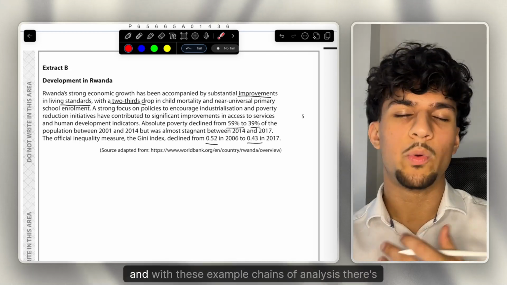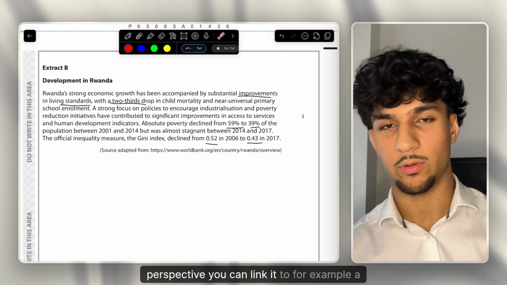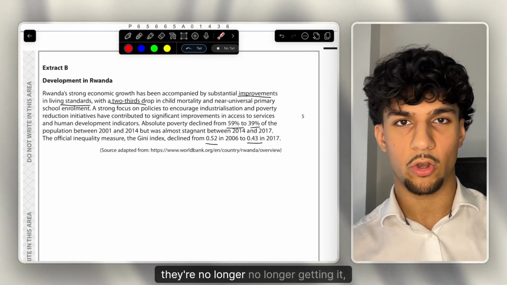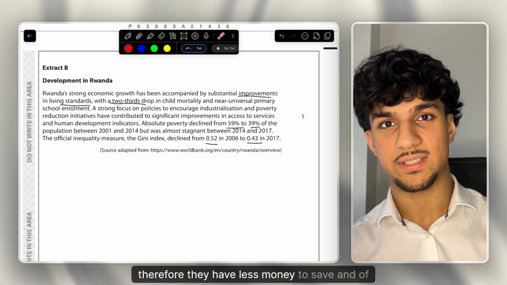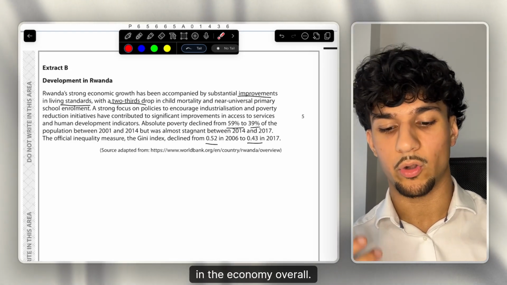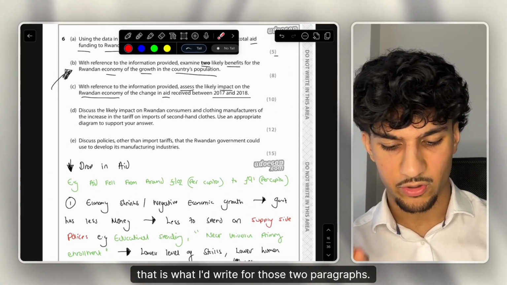And with these example chains of analysis, there's lots of different ways in your own unique perspective you can link it to. For example, the savings gap. If you want to talk about these low income individuals, they're no longer getting aid, therefore they have less money to save. And of course, if there's less money to save, there's less investment, and less growth in the economy overall. So lots of different ways you can link this. But yeah, that is what I'd write for those 2 paragraphs for the 10-mark question.